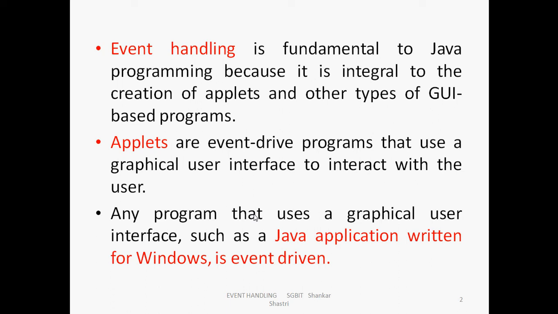Graphical user means you can interact with the application. Any program that uses a graphical user interface, such as a Java application written for Windows, is event driven. Any Windows programs we consider as graphical user interface applications.